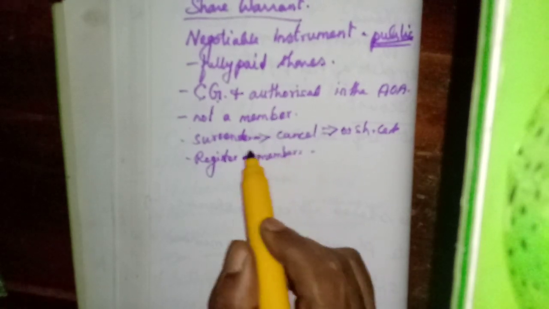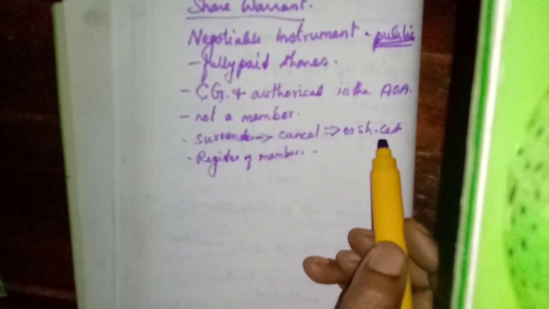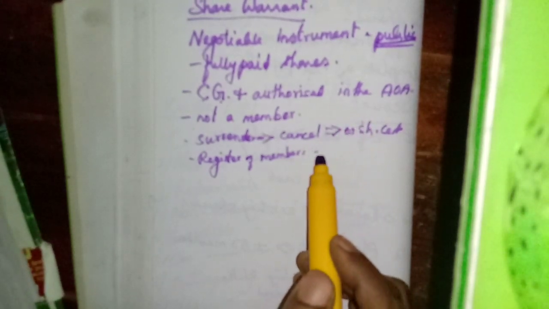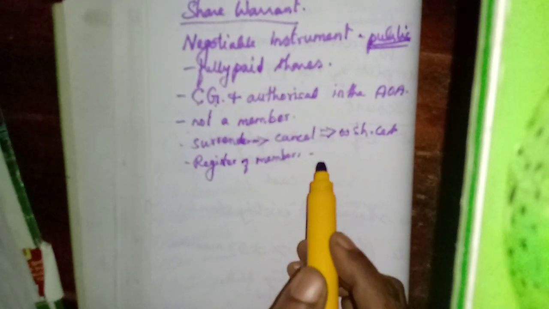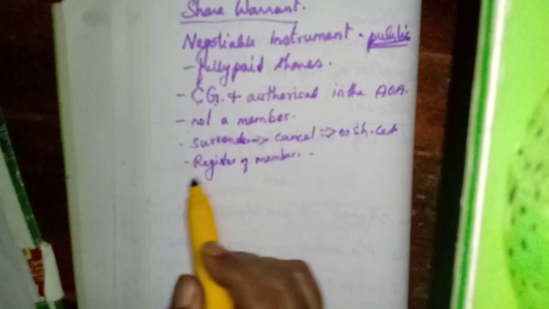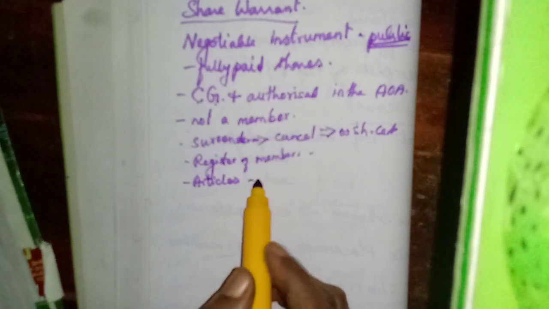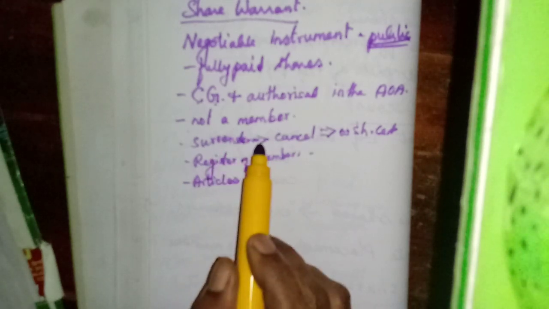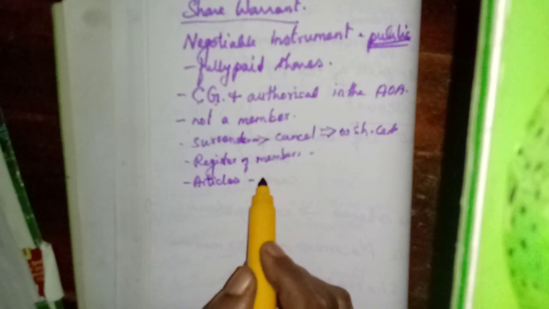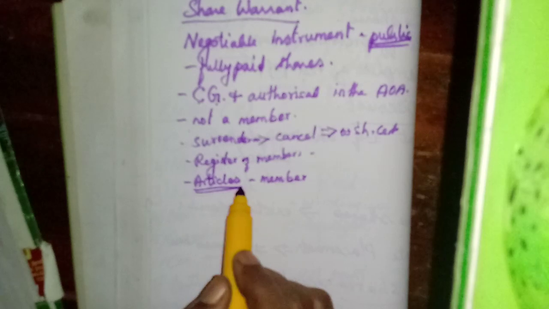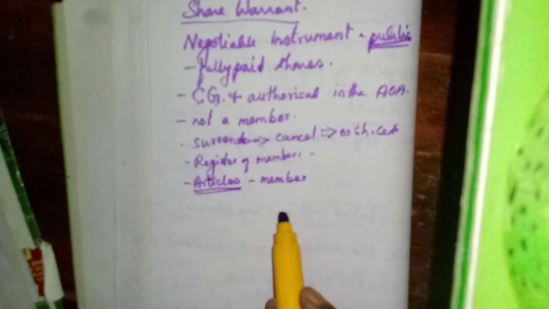But we have studied that the holder of a share warrant is not a member, isn't it? But there is an exemption. If the articles provide for it, then the holder of a share warrant can also become a member of the company, but it must be authorized in the articles of association.